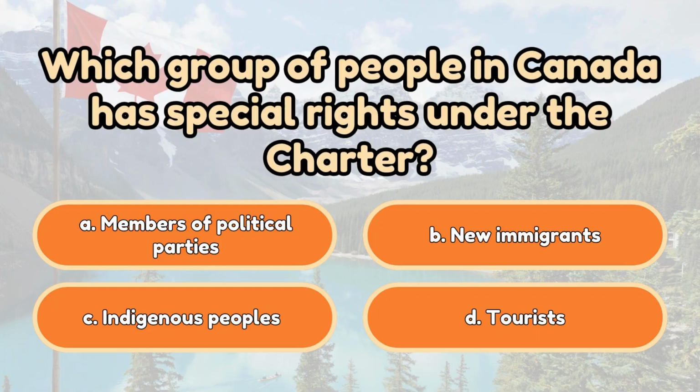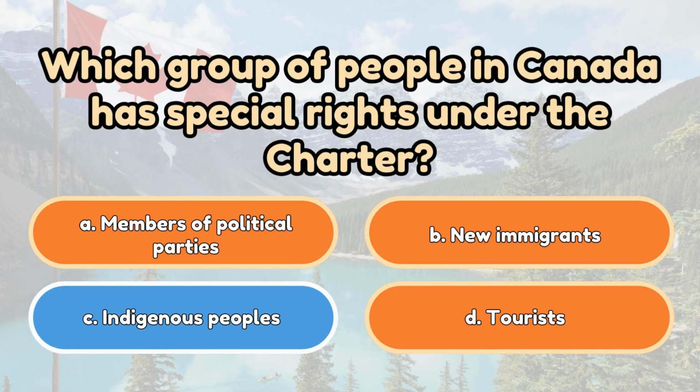Which group of people in Canada has special rights under the Charter? A. Members of political parties. B. New immigrants. C. Indigenous peoples. D. Tourists. The correct answer is C. Indigenous peoples.